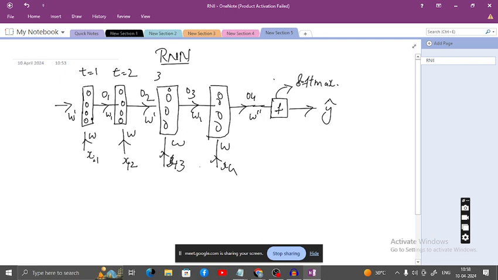So the inputs are x11, x12, x13, x14, at time t is equal to 1, 2, 3, 4, for the first epoch. Similarly, for the second iteration, the time steps are x21, x22, x23, x24, like that. So it is like this.